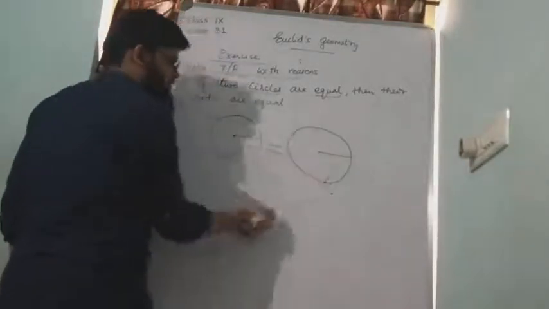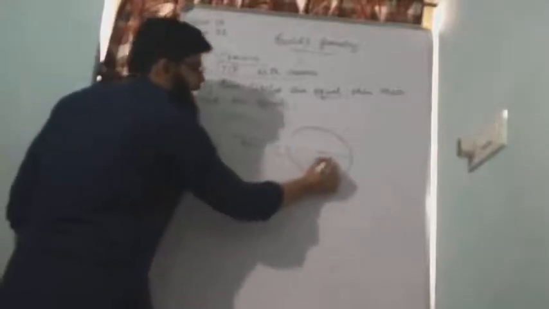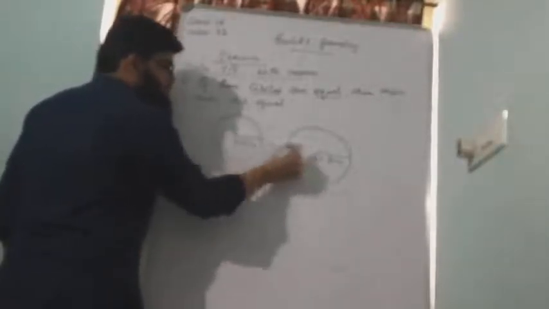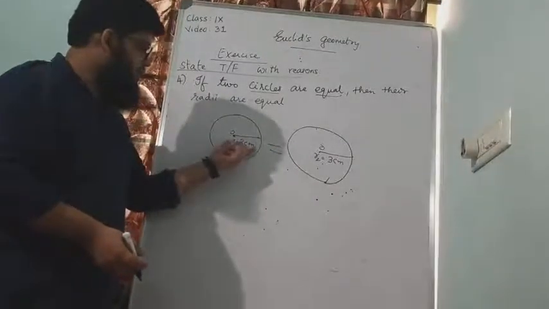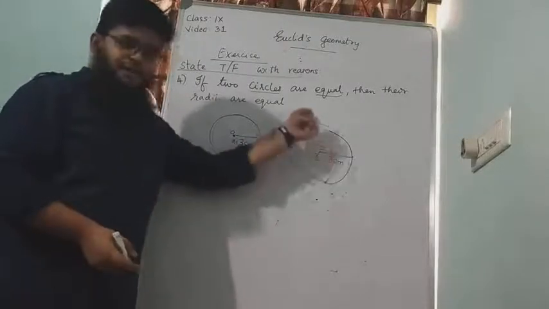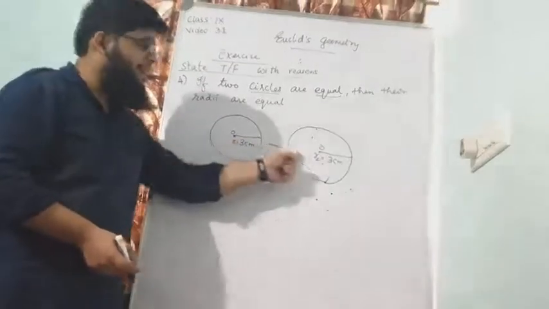If this is a circle of 3 centimeter and if this is also a circle of radius 3 centimeter, this radius I will call R1, this radius I will call R2, this center is O, this center is also O. Now I have two circles with center O and O. Here also I have drawn a circle of radius 3 centimeter. Here also I have drawn a circle of radius 3 centimeter. That means these two circles can be equal only if their radii are equal.